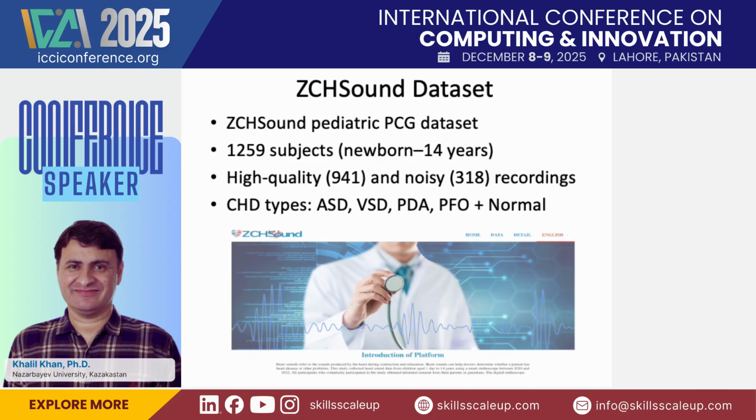We have two kinds of recording, the high quality and the low quality. High quality is from 941 patients, and the low quality data is from 318 patients. They reported only 5 kinds of CHD: ASD, VSD, PDA, PFO, and normal. But this is one of the best data sets that can be used, and it's free for research. So we contacted them, and then we started training our model based on this data set.